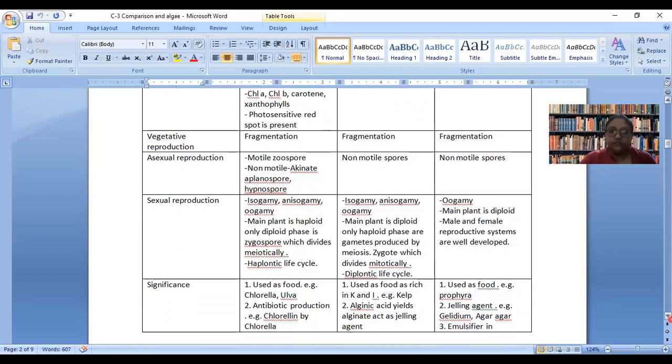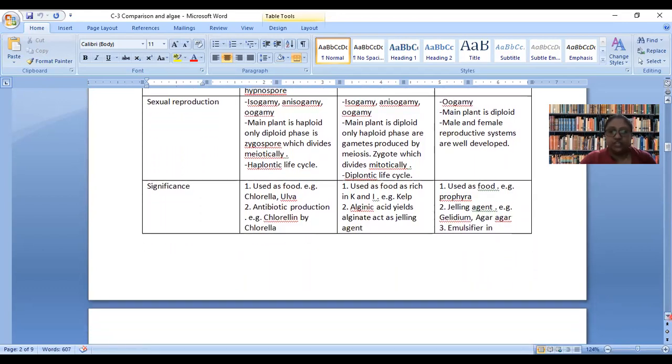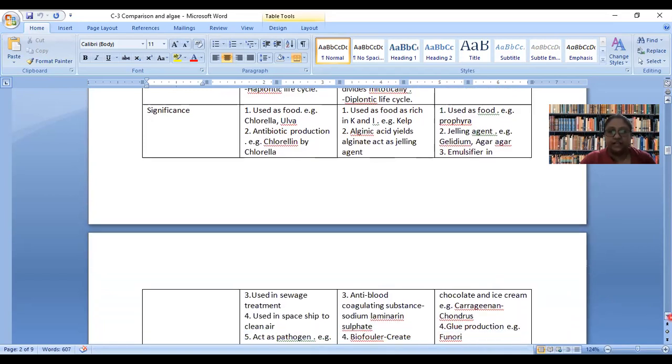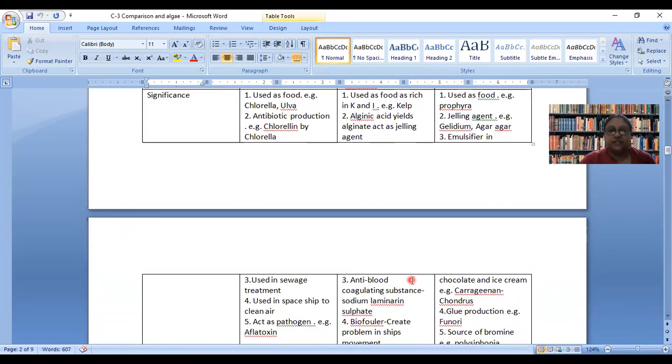So after looking into the differences, I wish to share about the significance of these algae. So significance will be as a good part, as a bad part. So it can be used as a food. It can be used for production of antibiotics. Sewage treatment. You know, algae can convert the waste into something useful and purify the water. So in sewage treatment plants, lots of algae or algal blooms are used to treat the sewage. What is sewage?